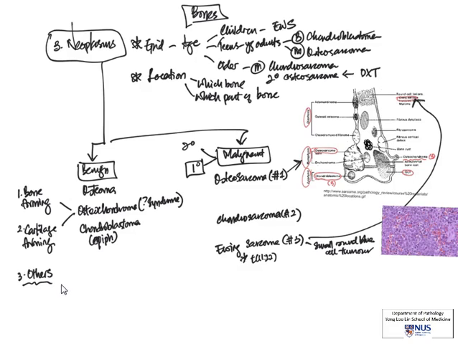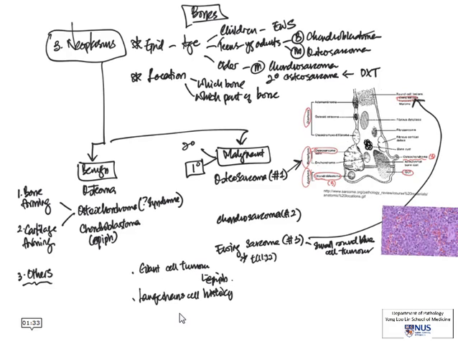Now, others in the same category would include giant cell tumors. Giant cell tumors, I'm sort of putting in the middle between benign and malignant. Most of them behave in a benign fashion, but occasionally they can metastasize and have more malignant or aggressive behavior. This is the other epiphyseal tumor, if you remember, and usually occurs in skeletally mature adults.